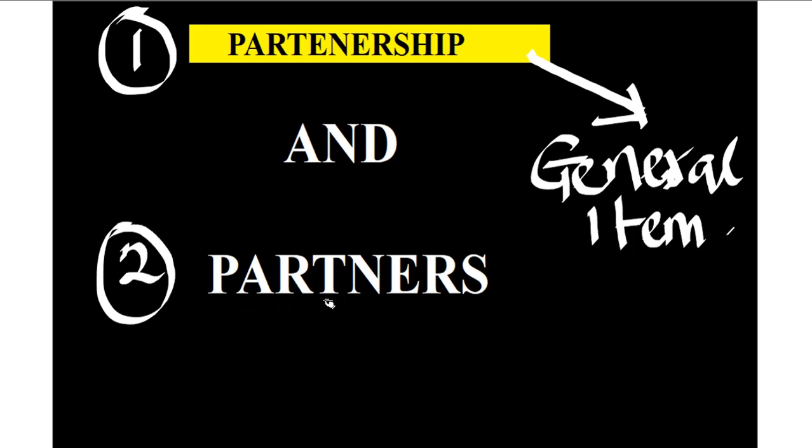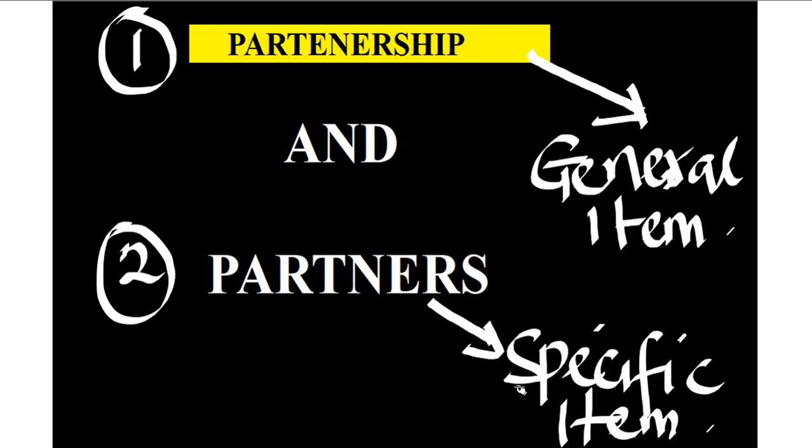Then, when you see information or a transaction which is directly affecting the partners, it should be regarded as a specific item. This will help you a lot to know how to record transactions in partnership accounts, because all these things are covered under one platform, which is partnership account.